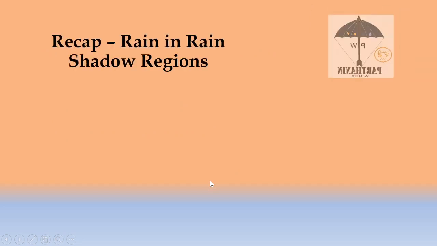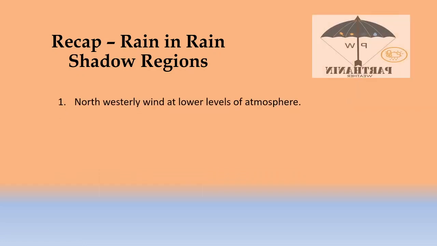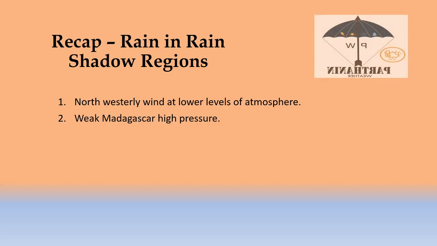Now let's see for the rain shadow regions, what are the conditions during southwest monsoon which bring thunderstorms. Northwesterly wind at lower levels of atmosphere. Weak Madagascar high pressure, so that the surface wind will not get pushed towards Somalia, and Somali jet will be weakening.